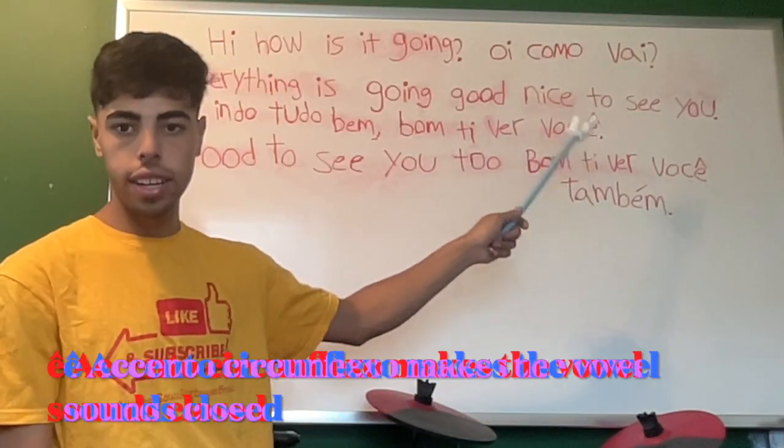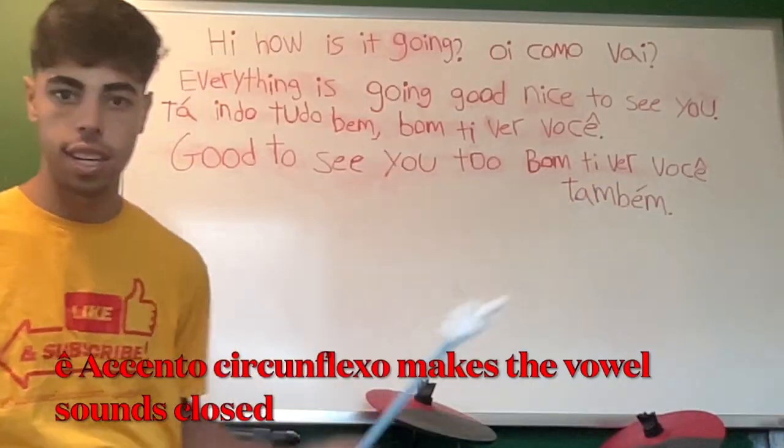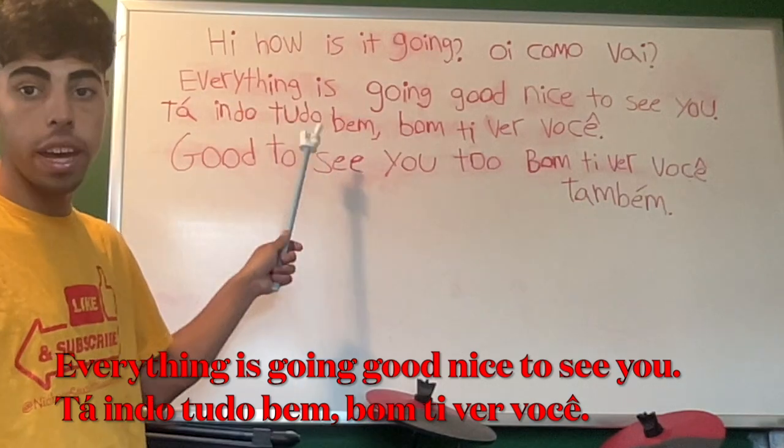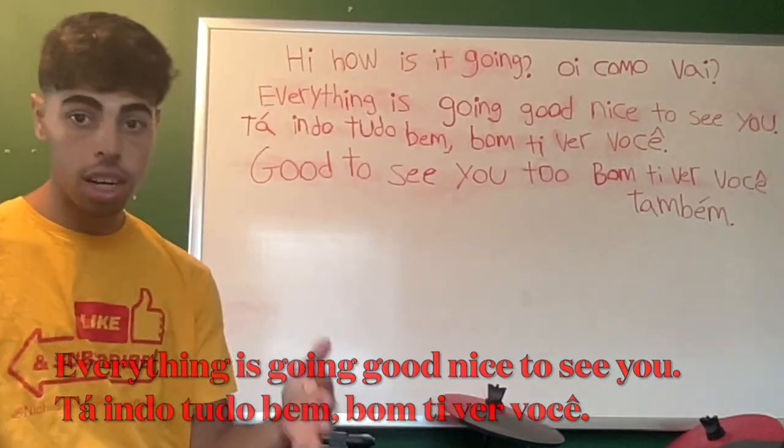V-O-C-E. And this E right there has an accent on top of it, so it's not making an open sound. It makes it like a closed vowel sound. Tá indo tudo bem. Bom te ver você. So you said that it's going good, good to see you.